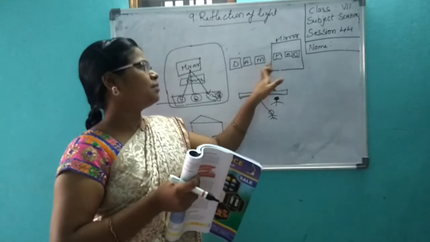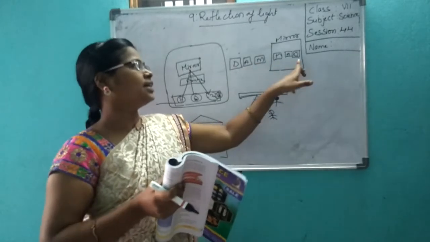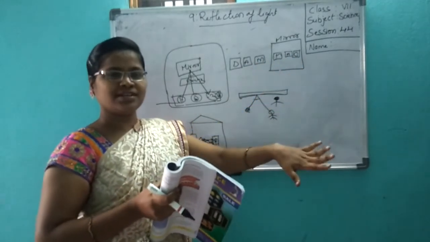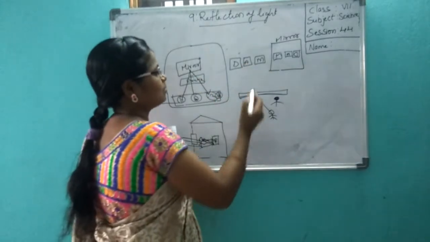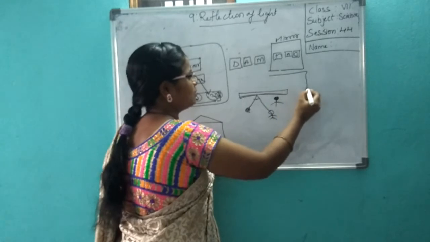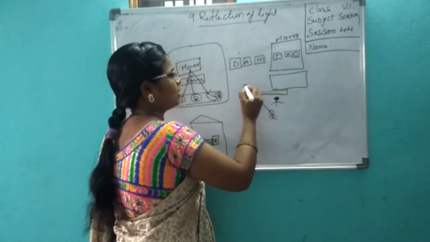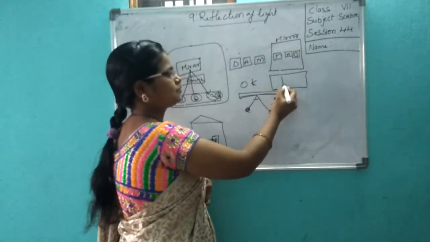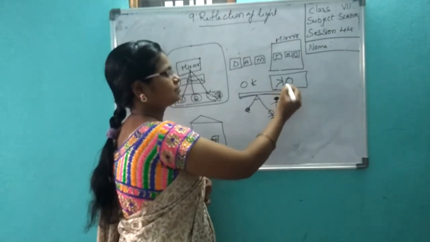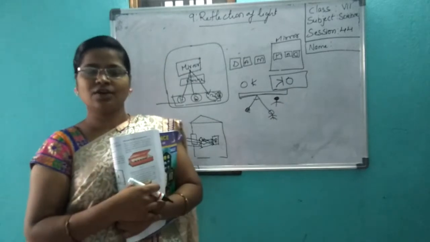See, now M-A-D. How is the D in the mirror? Opposite. The D in the mirror is opposite. I will write one more name, and you see how you will see it in the mirror. The mirror image will be reversed, no?